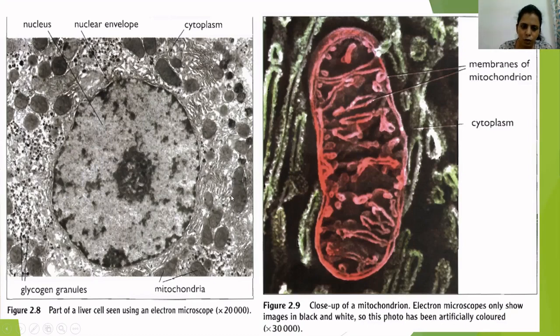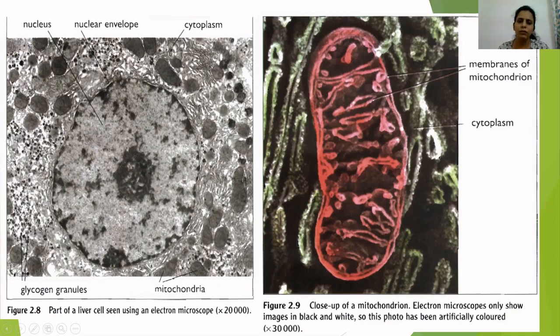So this long oval shaped structure you can see here, this one, and this one. Then we have here also this one, this one. So this long oval shaped structure with some inner folds, you can see here some amount of cristae is visible. Not very clearly, but you can make out the folds of membranes easily. So these cristae, a long oval structure with the presence of cristae inside, these are mitochondria.